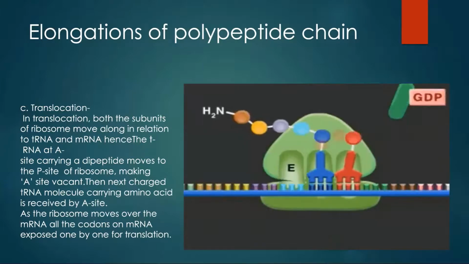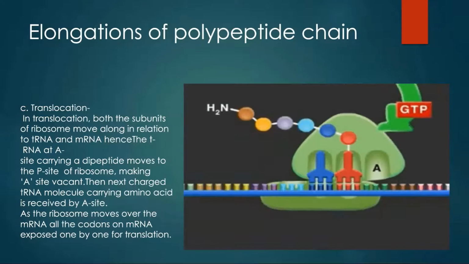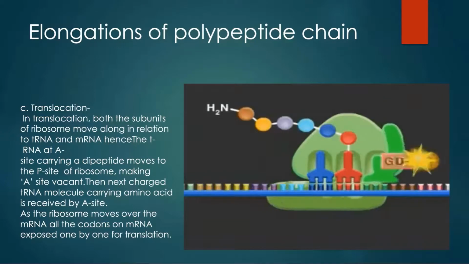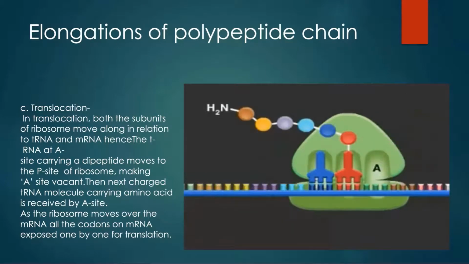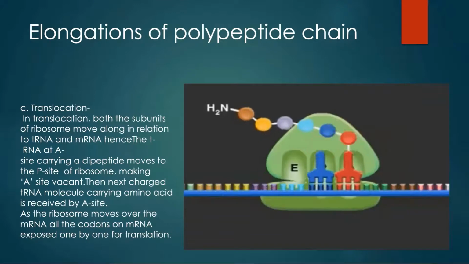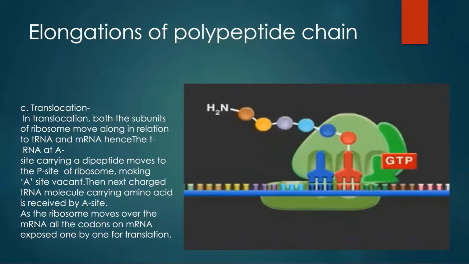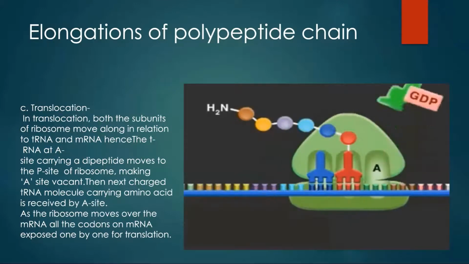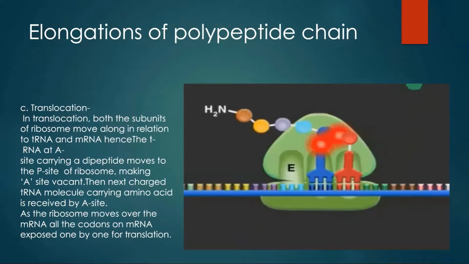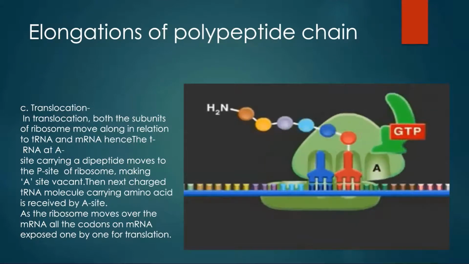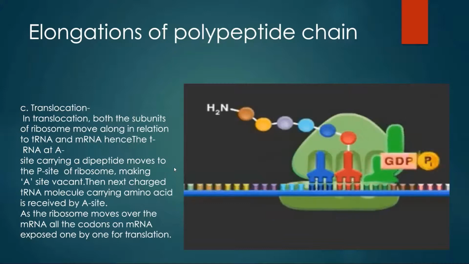Then the next charged transfer RNA molecule carrying amino acid is received by the A site. As the ribosome moves over the messenger RNA, all the codons on messenger RNA are exposed one by one for translation.